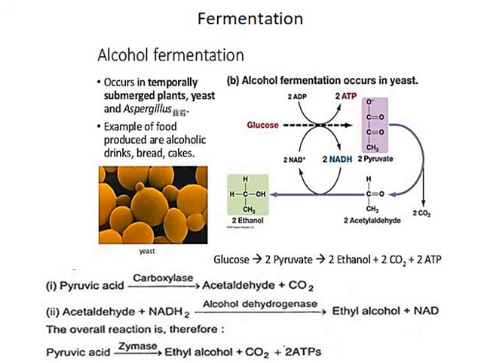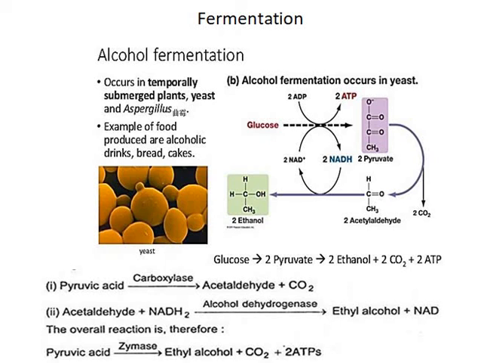In fermentation, the organic compounds are passed through glycolysis for oxidation. During glycolysis, glucose is converted into pyruvic acid through a series of reactions. In bacteria and yeast, the pyruvic acid is converted into acetaldehyde and carbon dioxide by the enzyme pyruvate decarboxylase. So after glycolysis, pyruvic acid is converted into acetaldehyde in the presence of the enzyme carboxylase, where carbon dioxide is also formed.